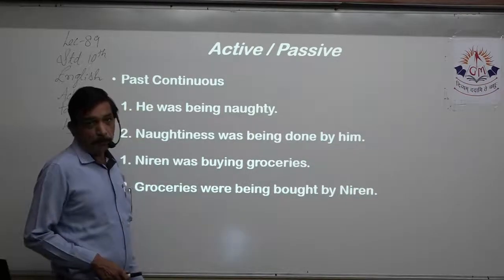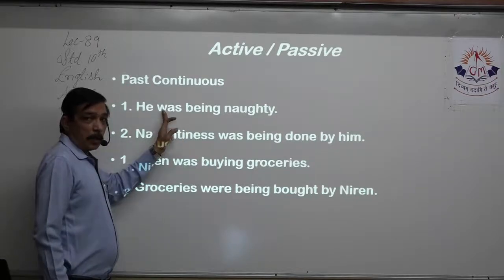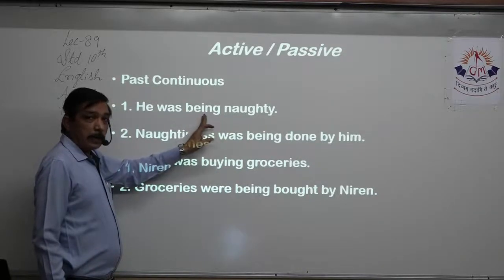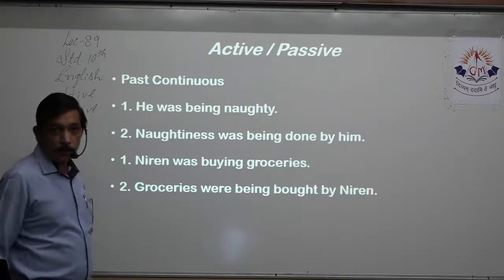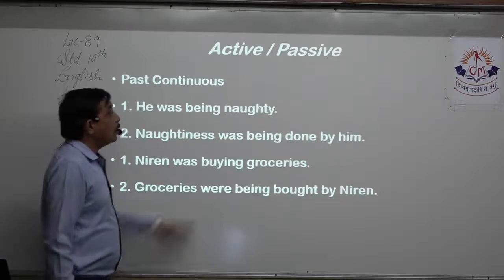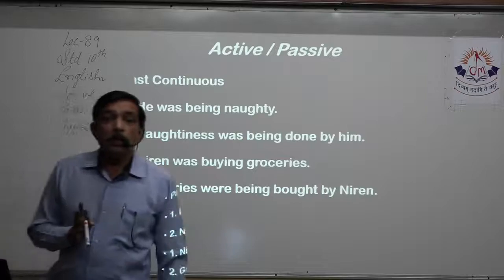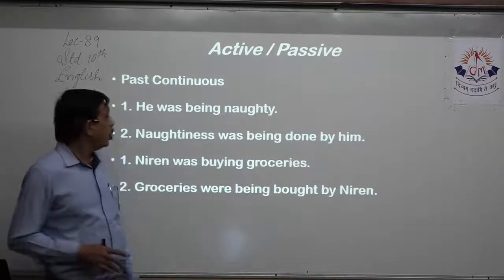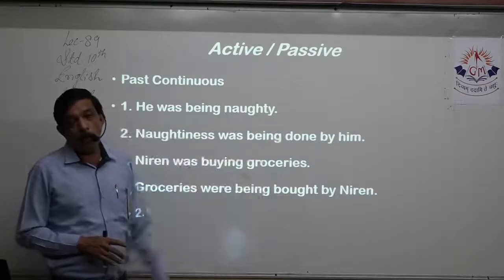He was being naughty. Right? He is the subject. Was tells me, because this is singular, so was tells me this is past tense. Be plus ing. Ing tells me this is continuous, so this is past continuous. Naughty is the object. Now, actually, naughty is the verb. Here it is acting. So I have to turn that verb into an abstract noun, right? Because I don't have any object over here.